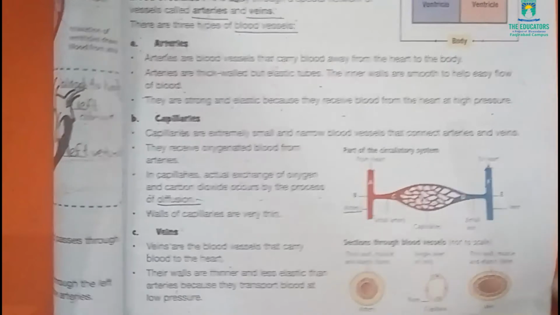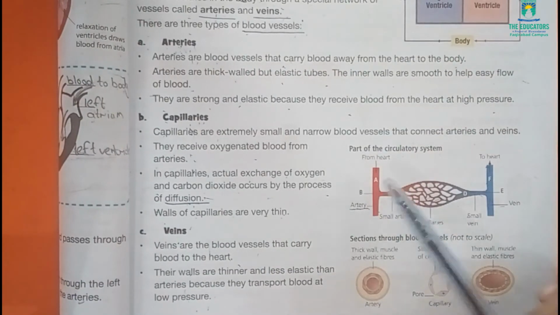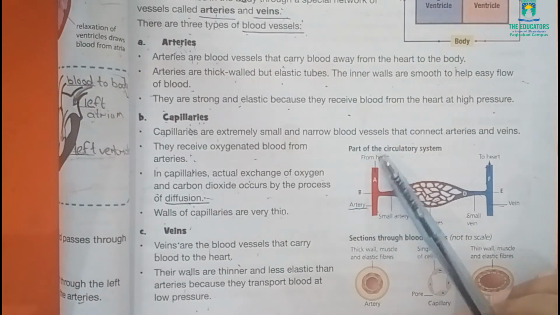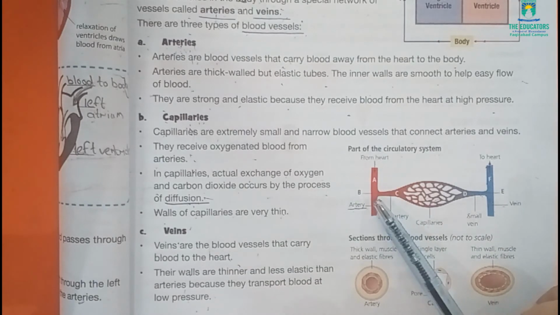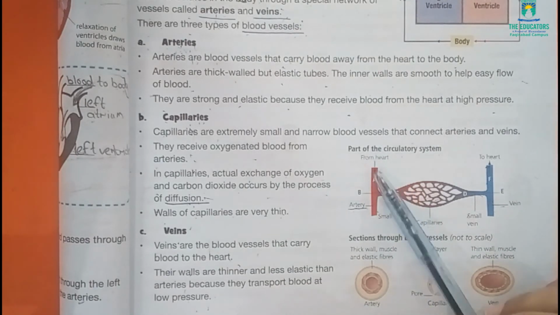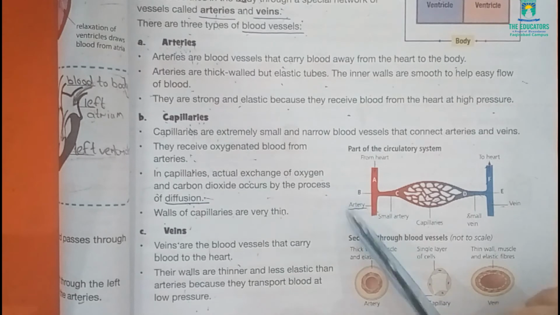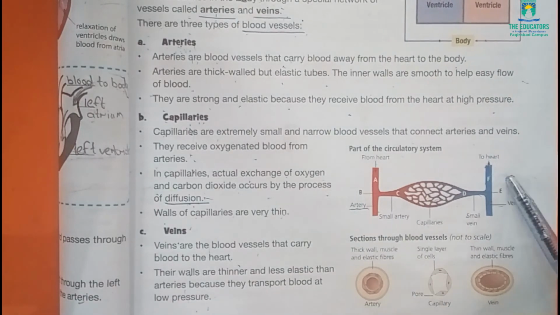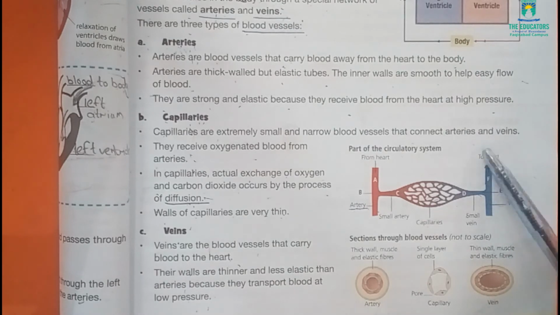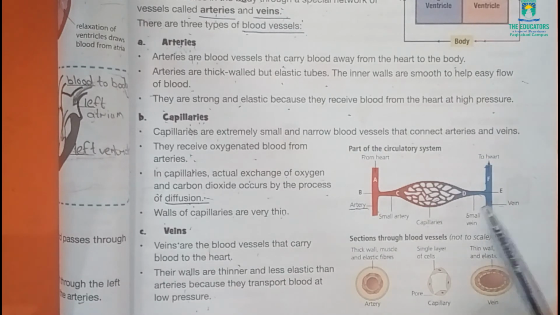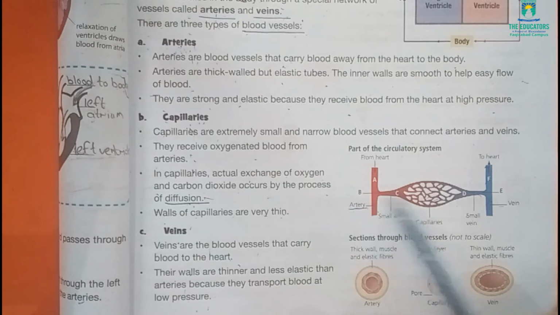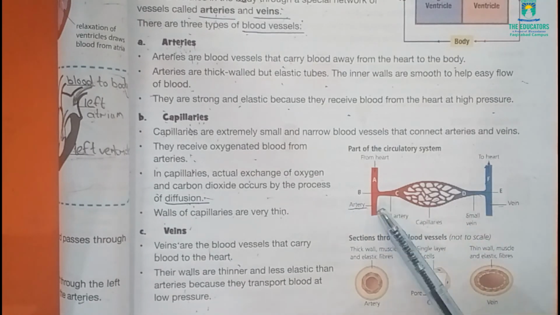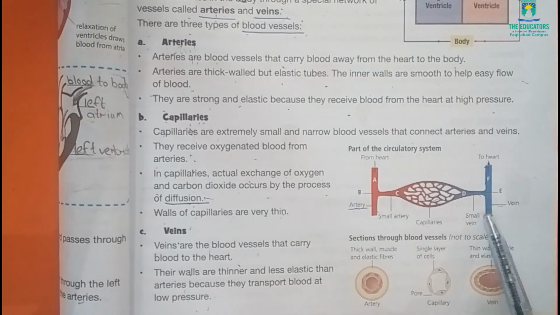Here is also a diagram of an artery and a vein. This artery carries blood away from the heart, and this vein carries blood to the heart. Here is a small vein, and here is a small artery. These capillaries join the two. They connect artery and vein.